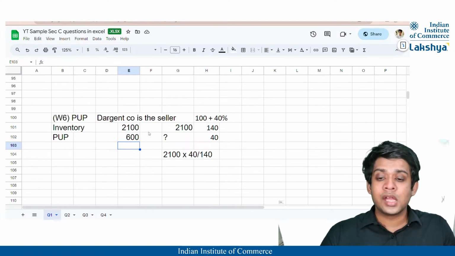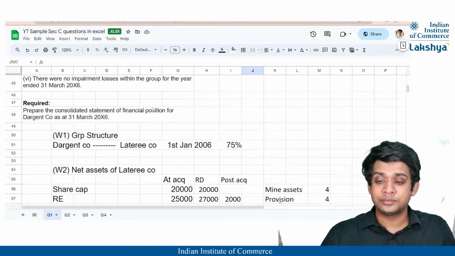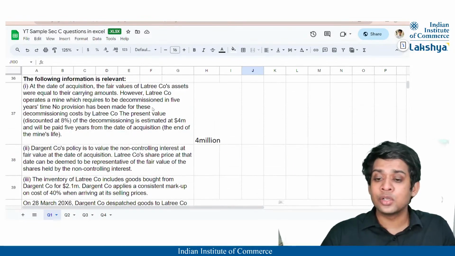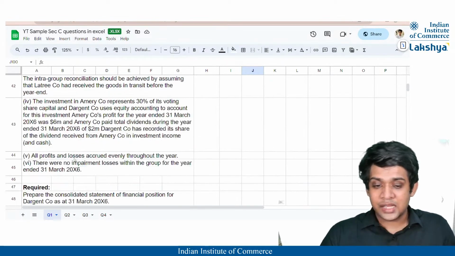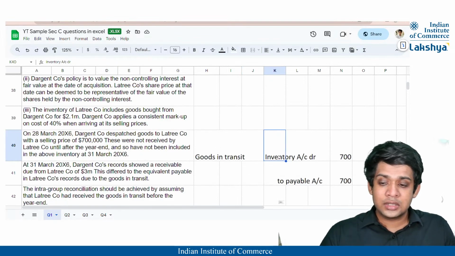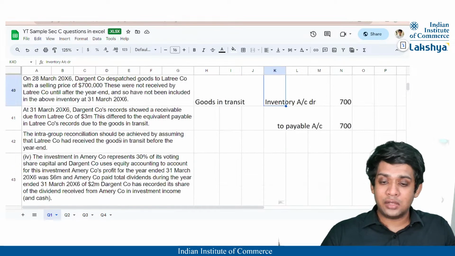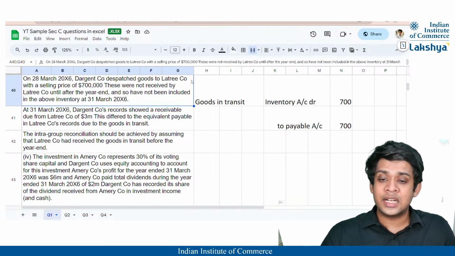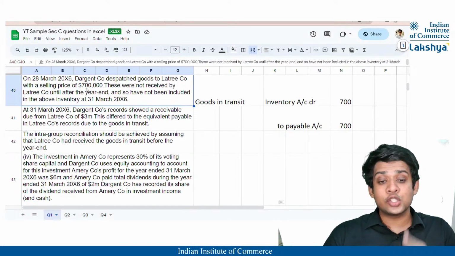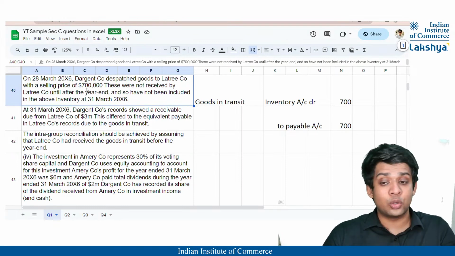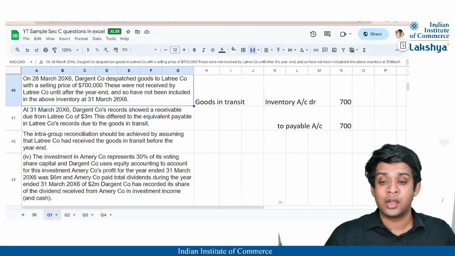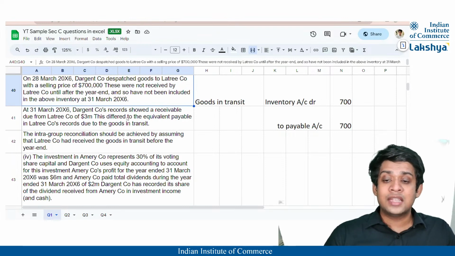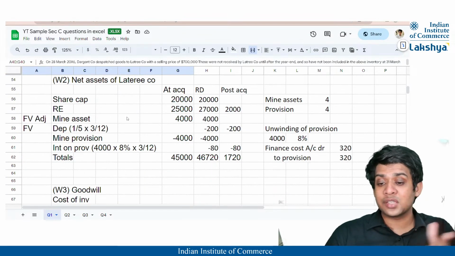But guys, there are also goods in transit that must have been sold, correct? You can see here, there are also our goods in transit. As we have done this adjustment on 28th March 2006, they dispatched the goods to Lottery Company with a selling price of 7 lakh. That means in this also the PURP would have been included, because they sold it at the selling price to Lottery Company, right? So these were not received. These have been sold, but we forgot to do the adjustment of it.